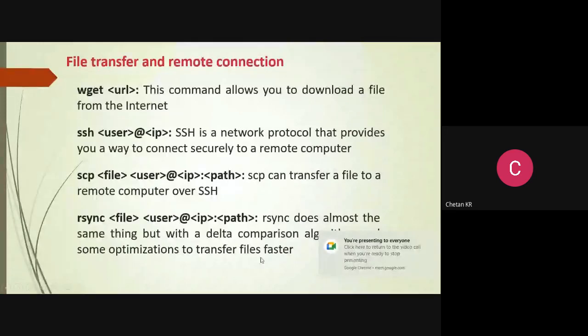So secure copying, the next one. We can copy from this system to the remote system. And again, what is the format? The file to be copied and who is the user and what is the IP and even the path. Optionally, we can give the path where it has to be copied.